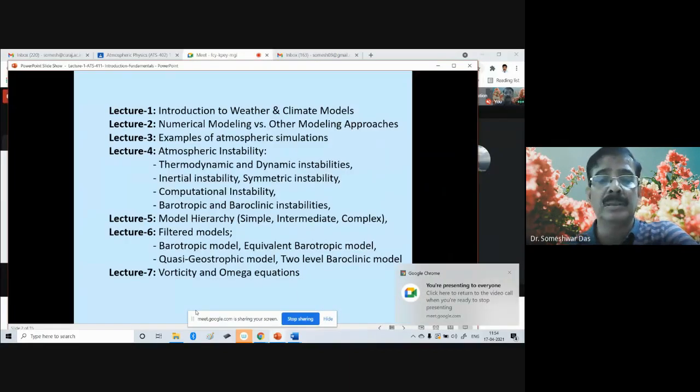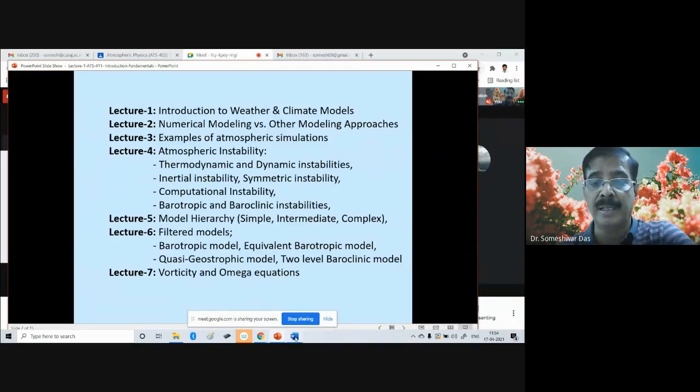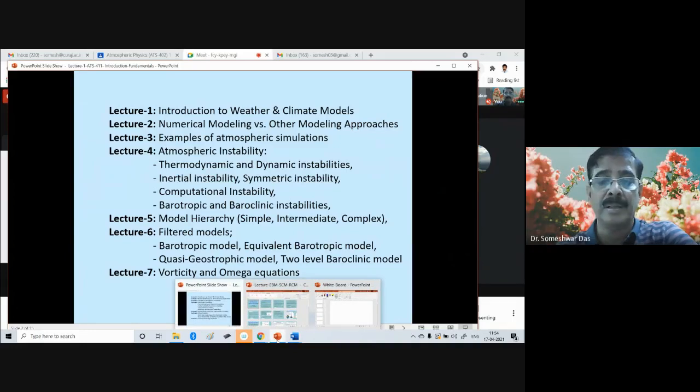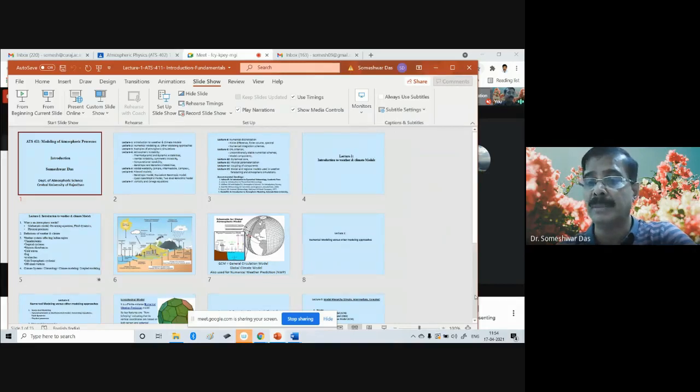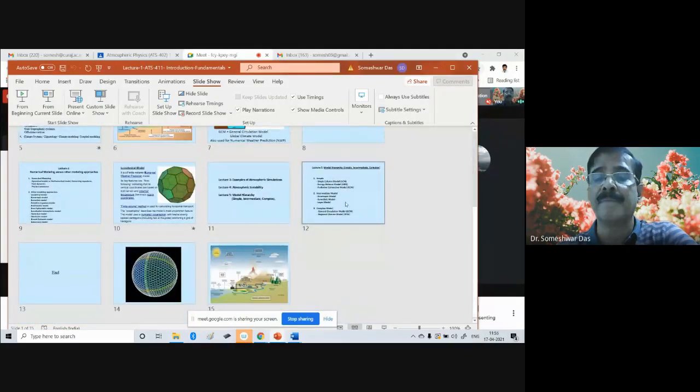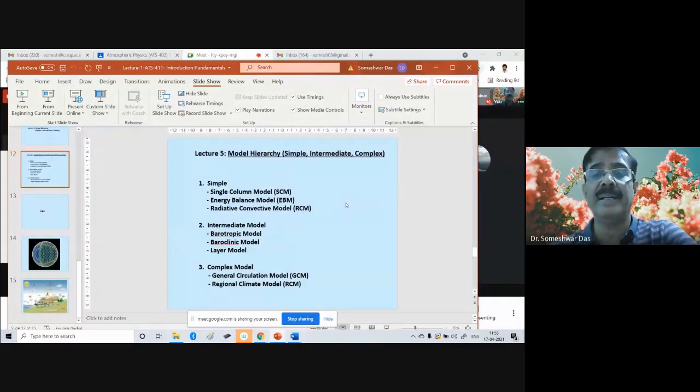Right. So today we shall start to discuss the model hierarchy. As we have discussed earlier, there are different types of models. Earlier we discussed dynamical models, statistical models, laboratory models, etc. But all these models can be classified basically into three categories.